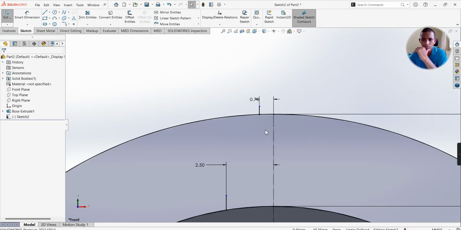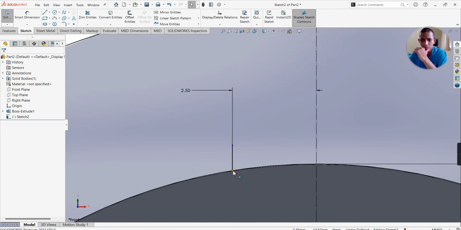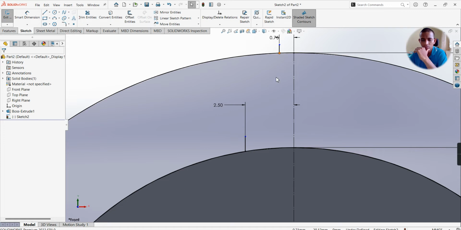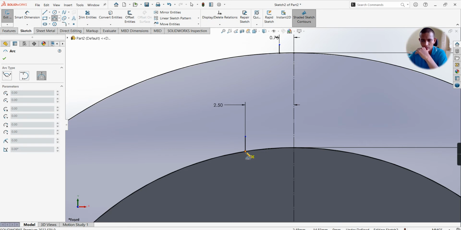I am trimming this line because it will be easy to create a 3-point arc, so you will get end point to end point easily, or else we have to search for the intersection of this line and the circle. For beginners it will be difficult, so you trim this line, it will be easy to find the end points. Take a 3-point arc. Select this first point, second point and just click.